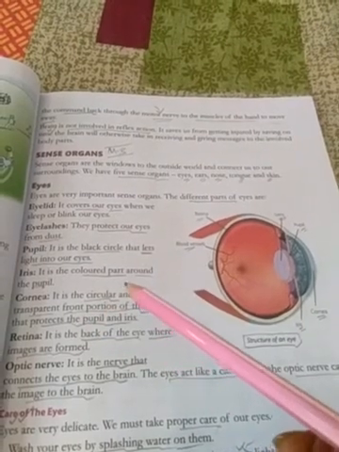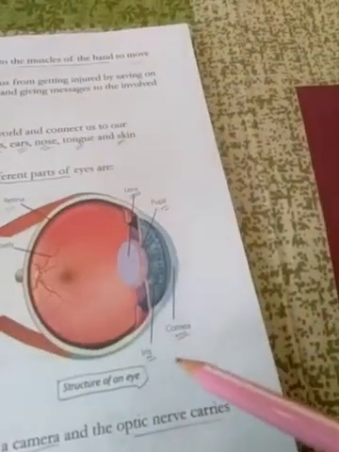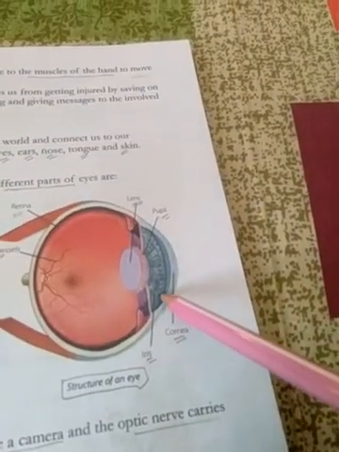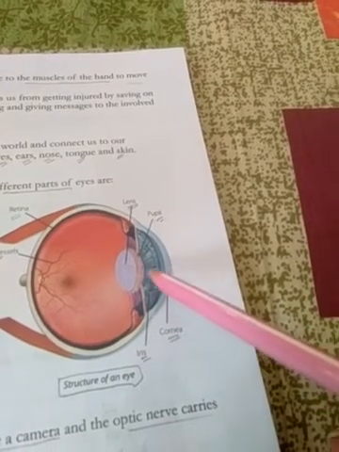Now another part is the iris. This is the colored part of our eye present around the pupil. This one is the iris, clear, and it is present around the pupil.